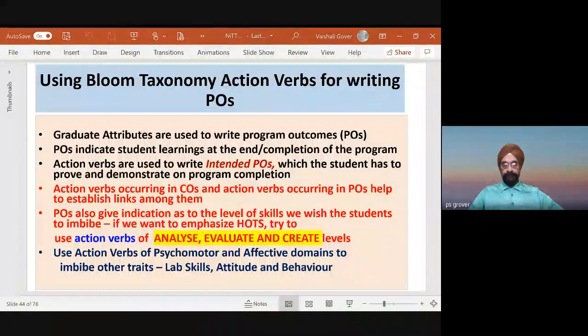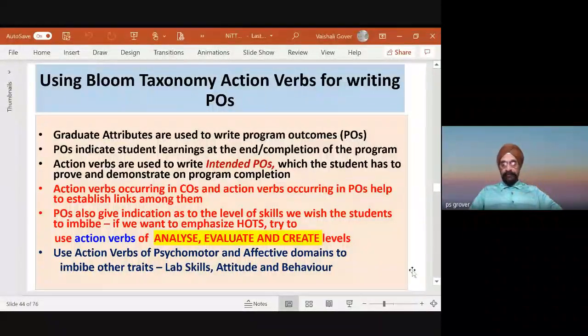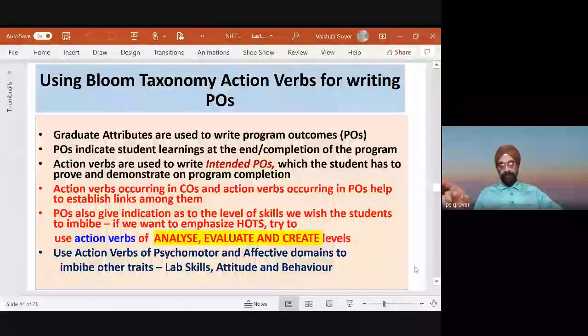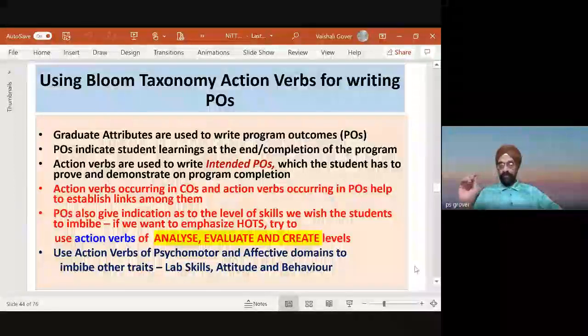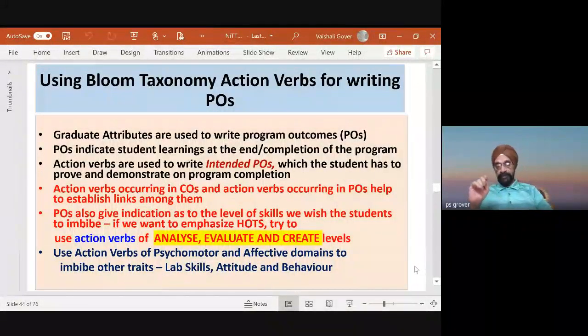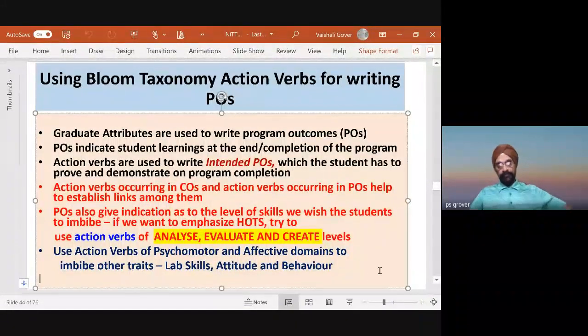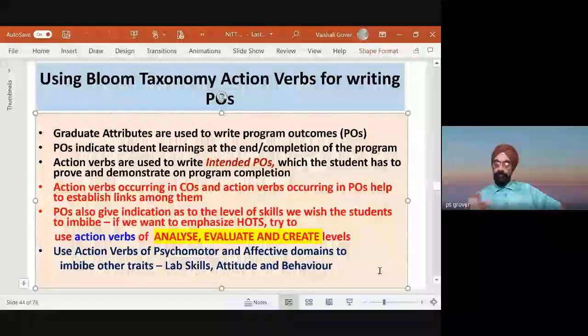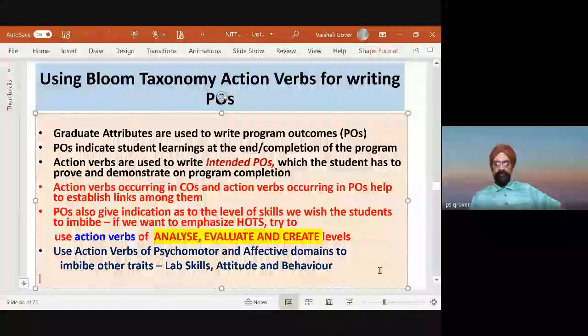The same guidelines which were specified in the case of course outcomes will be taken for program outcomes. So action verbs, now here where is the beauty? Now the question arises, how do we map our course outcomes and program outcomes? Here there is a trick. Please use the action verbs which you used in course outcomes, which are similar to what the program outcome verbs are.